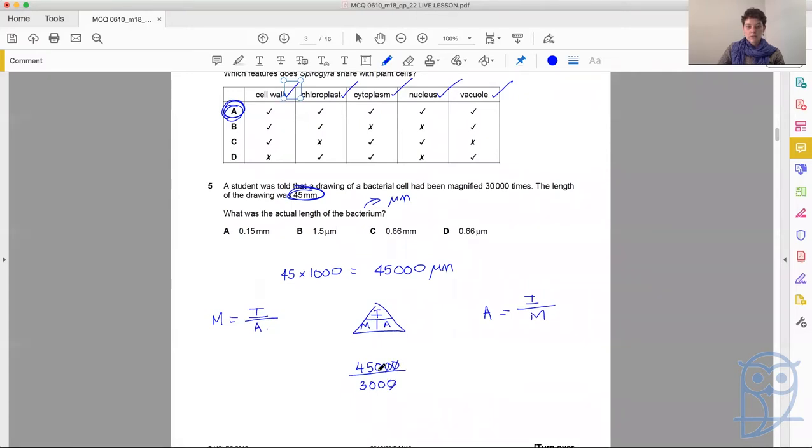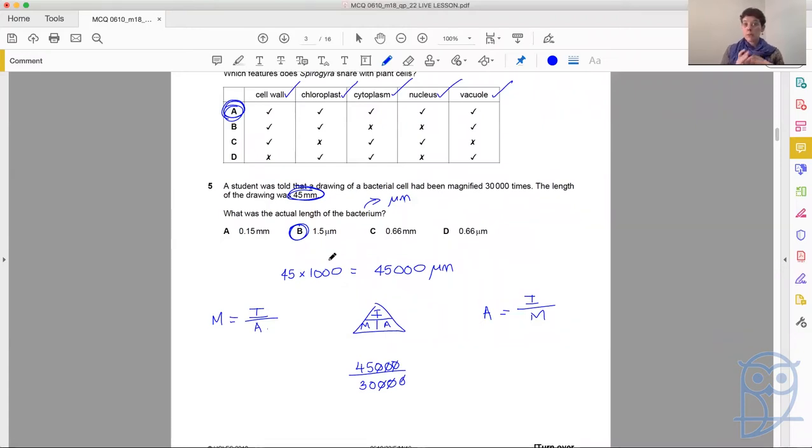All of those zeros are going to cancel. 45 divided by 3. Where I've missed something, I've missed a 0. That's 30,000. Yes, 45 divided by 30, that sounds a whole lot better. So our answer then is 1.5 micrometers.